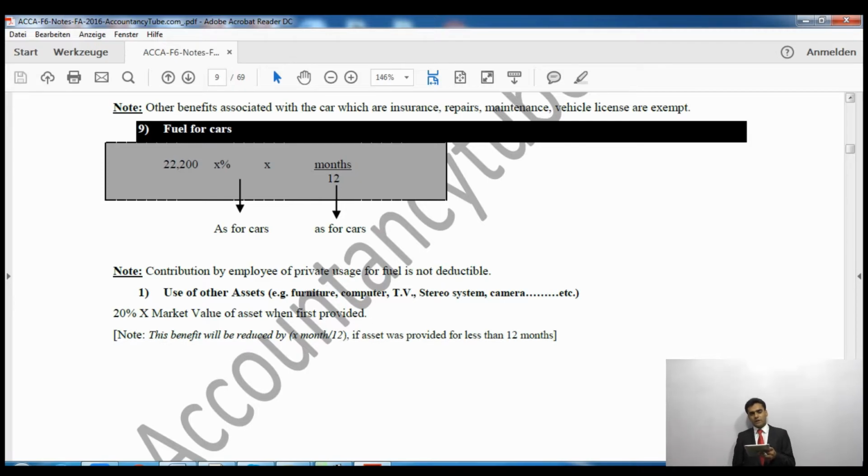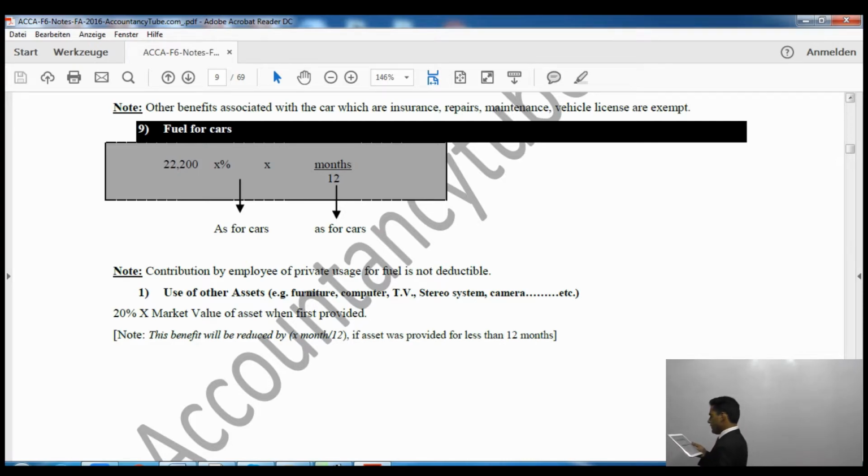22,200 multiplied by that percentage. Now obviously if the car is provided for less than a year, then we will have to proportionate it. Now, this is the benefit for the fuel. It will be calculated as well. Now say for example, if the employee has provided something towards the fuel, that will not be considered. As it says in the note, contribution by employee of private usage for fuel is not deductible.